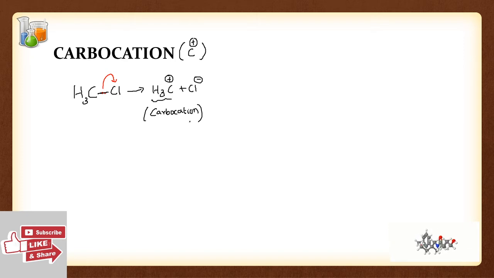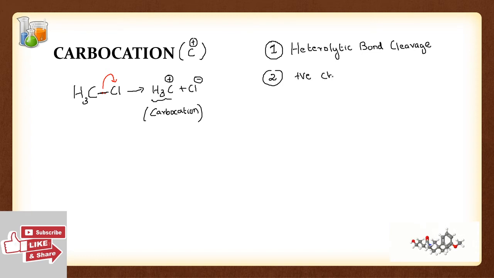Now there are many important points that we have to know about carbocation. The first and most important point is that carbocations are formed by heterolytic bond cleavage. The second point is that there is a positive charge on carbon.